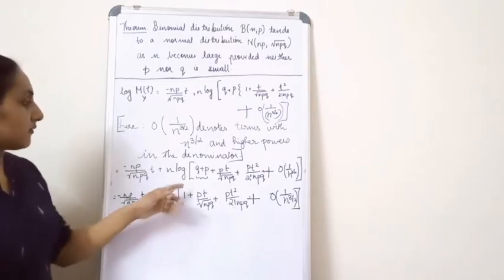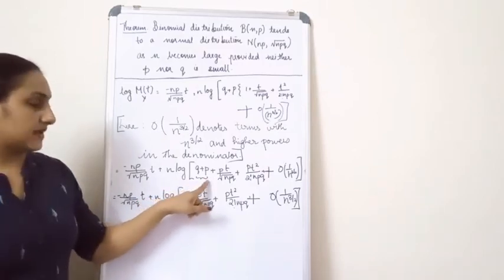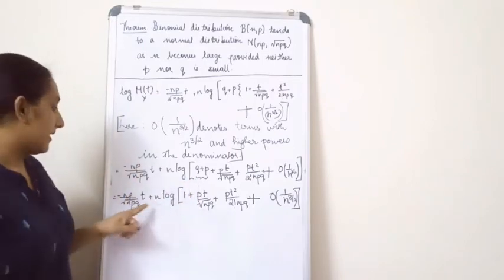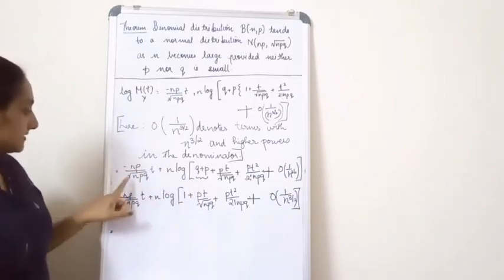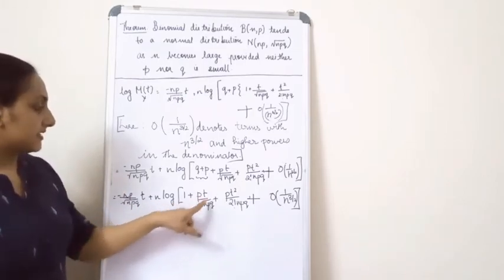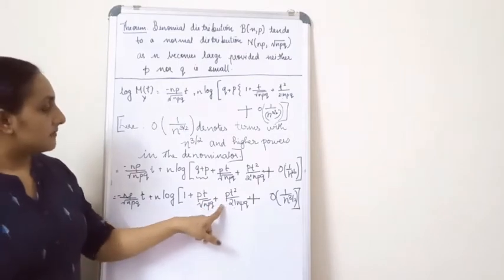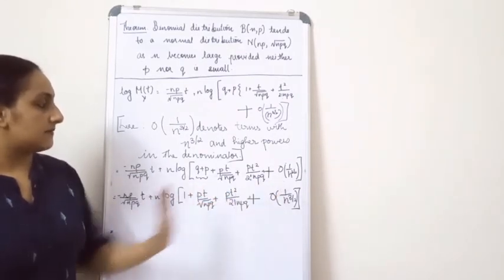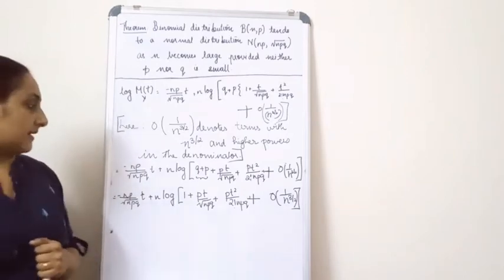Then in the next step, you can see that q and p are clubbed together. And what is q plus p? It is 1, as you all know. So I wrote this term over here: t plus n log of 1 plus pt divided by root npq plus pt square by 2 factorial npq plus order of 1 by n raised to 3 by 2.